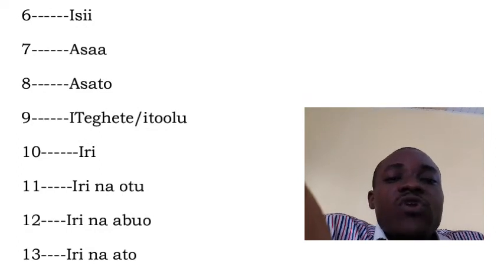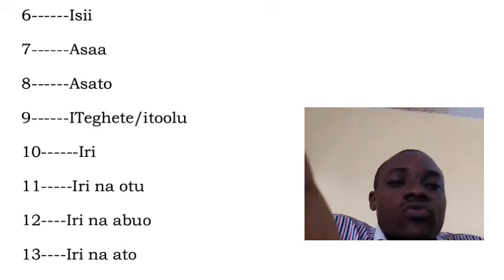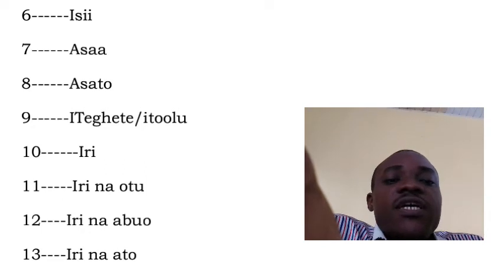If you don't call 9 iteghete, you can refer to it as itoolu. 10 iri.